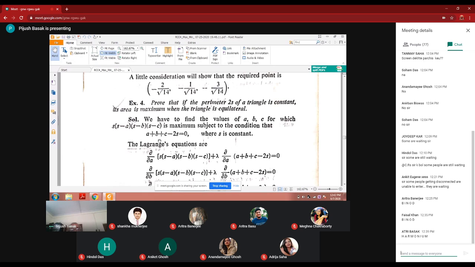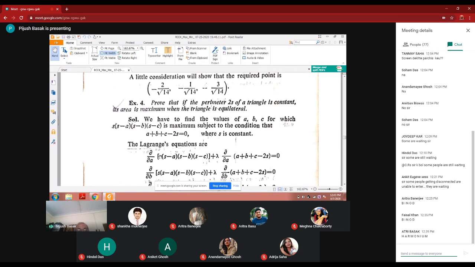Okay. Now the Lagrange's equations are, this is your f(a,b,c), and this one is phi(a,b,c). So you have to form the Lagrange's equations.